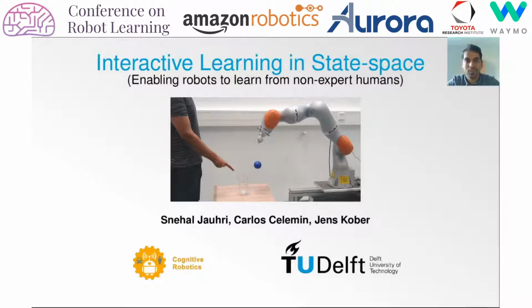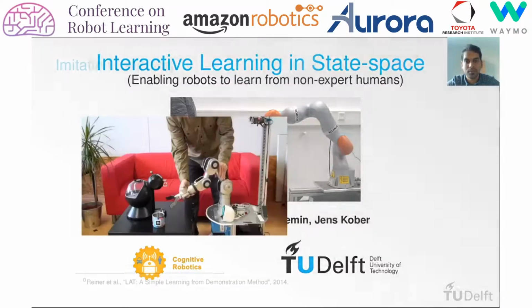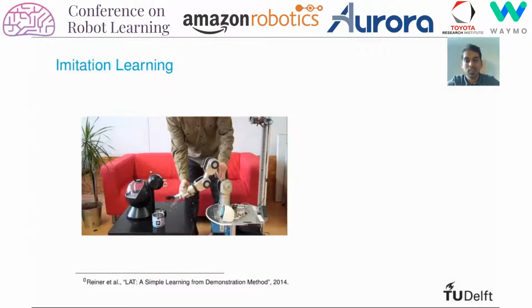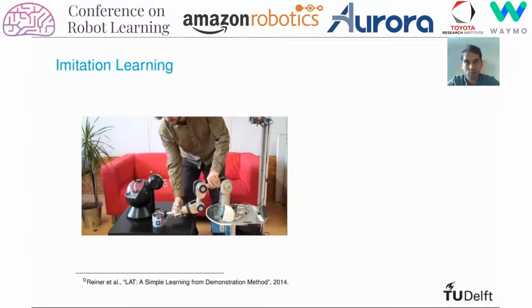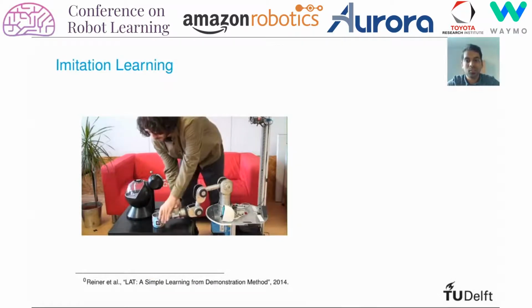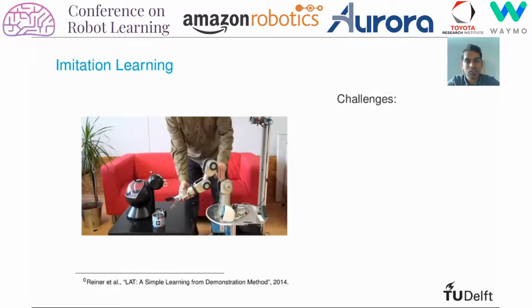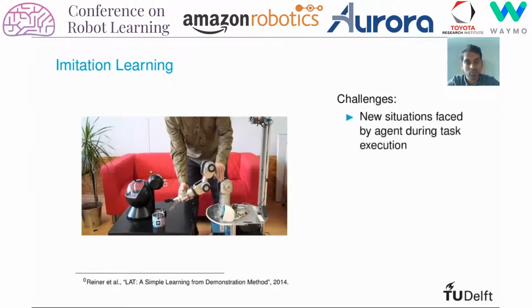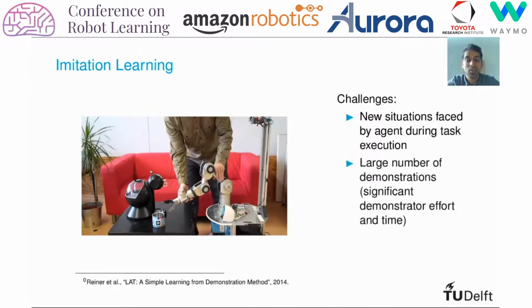Hi everyone. In this work, we focus on interactive learning in state space to teach autonomous behavior to robots. Imitation learning provides us the opportunity to teach agents or robots through demonstration as opposed to manually engineering behavior. Challenges in imitation learning arise due to new situations faced by the agent or robot that did not exist in the demonstrations, a significant number of demonstrations required for learning, as well as demonstrator expertise required to teach the task